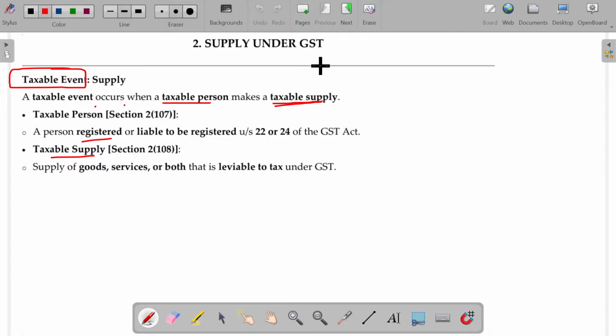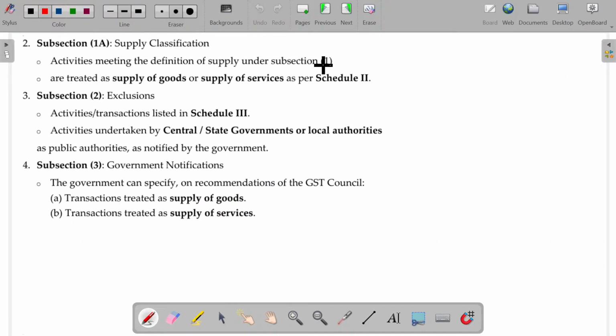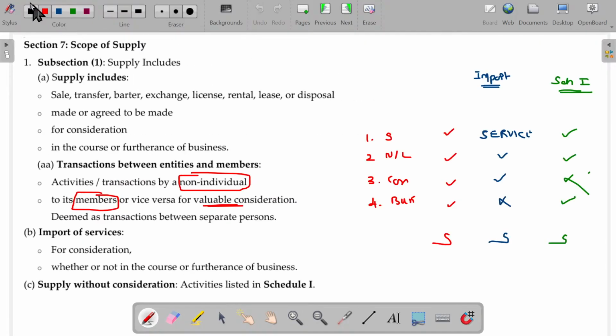Supply under GST. We covered a few aspects in the previous class, and finally we completed that supply without consideration will also be considered as supply, which is listed in Schedule 1.